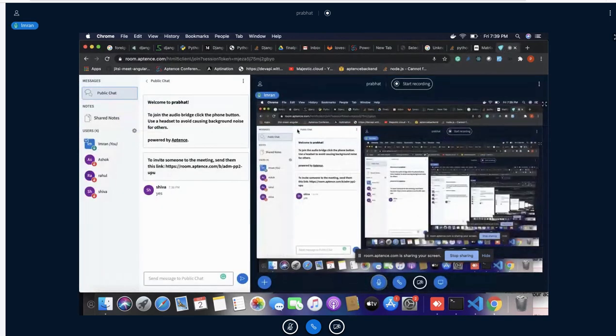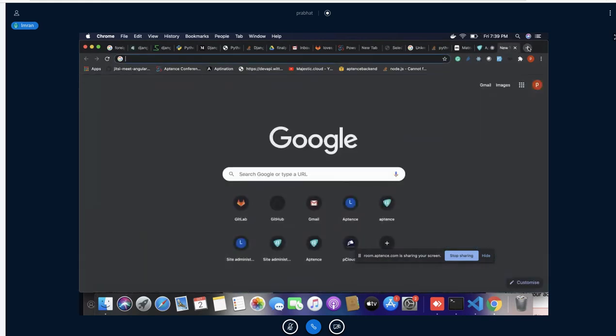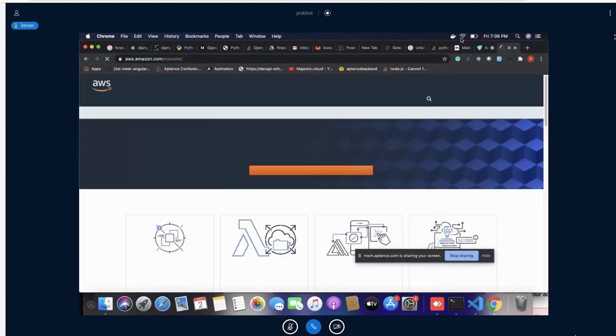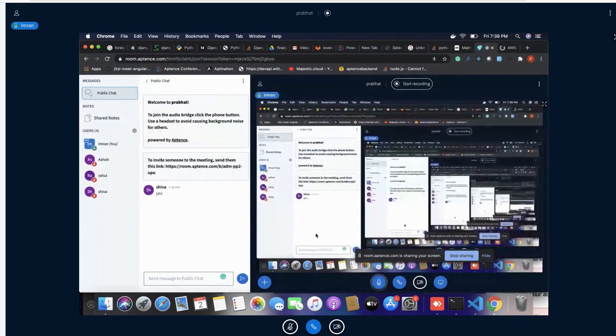I think let's start. If they join, they may join later. Let's start from AWS. Everybody has already, do you have your domain account? Have you bought any domain or not?